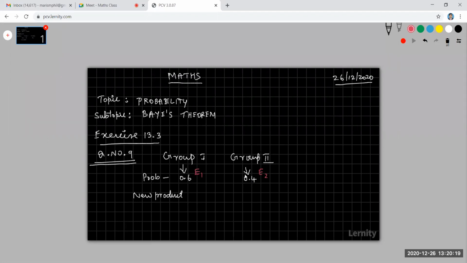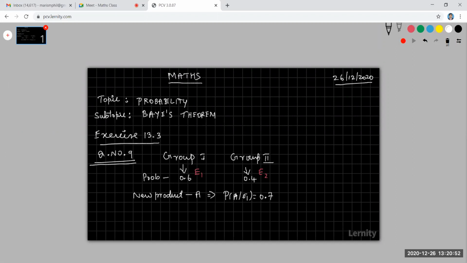Therefore probability of E1 is 0.6, probability of E2 is 0.4, and I take the new product as event A. The probability of introducing the new product if the first group wins, that is A given E1, is 0.7.